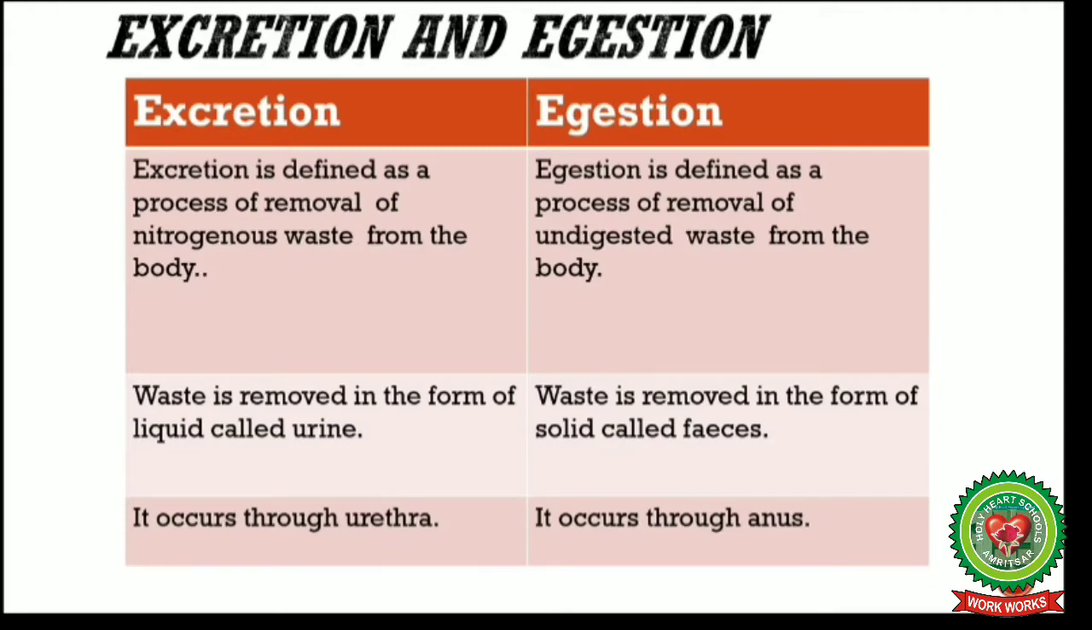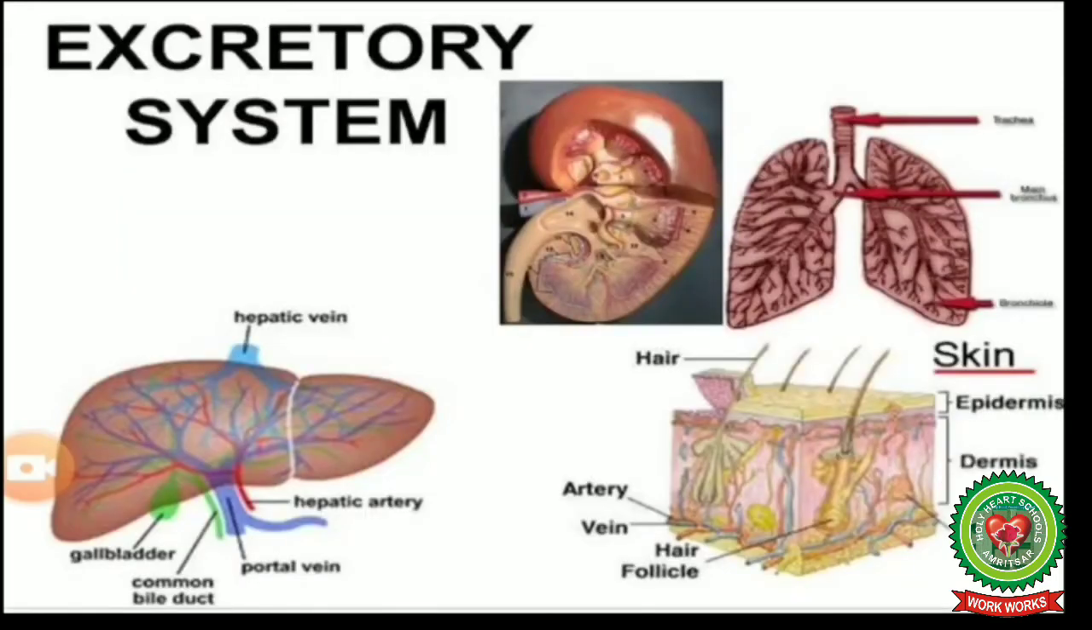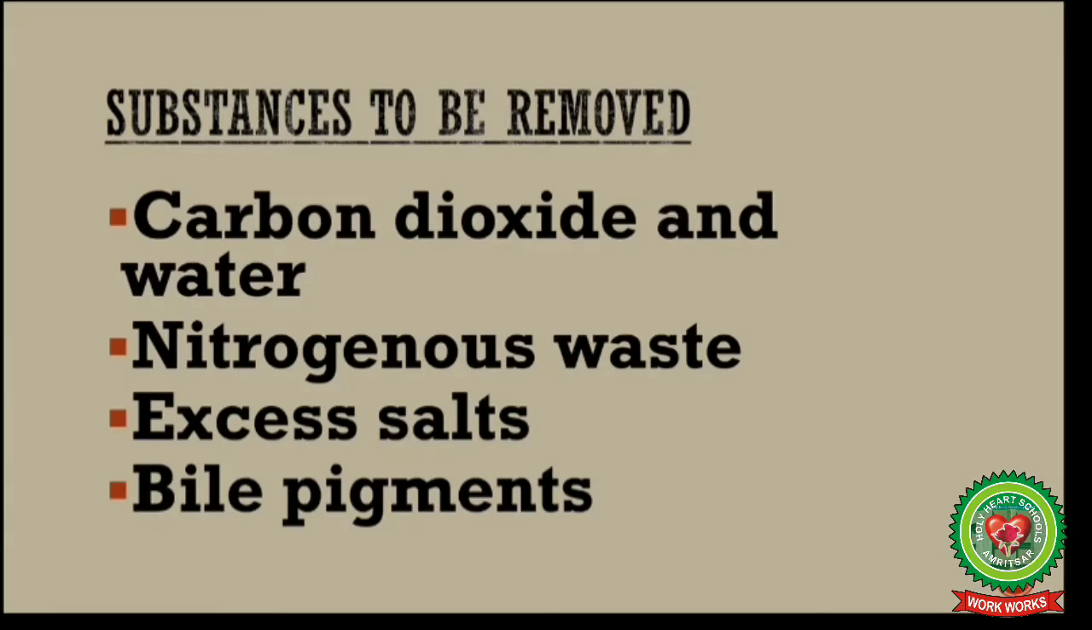So now next, there are various excretory organs in our body. These are liver, kidney, lungs and skin. Out of these, kidney is the chief excretory organ and the rest are accessory excretory organs which are supportive in function. There are various substances which are to be removed. These are carbon dioxide and water, nitrogenous waste, excess salts and bile pigments.